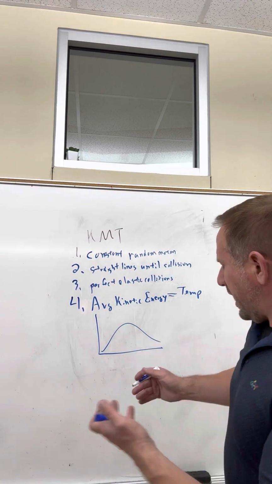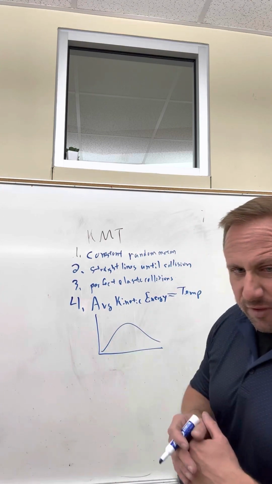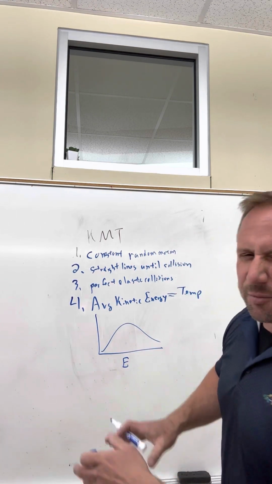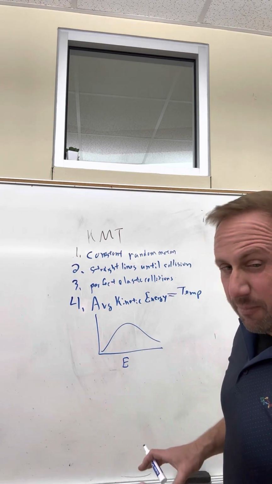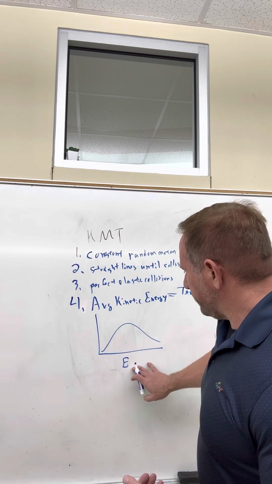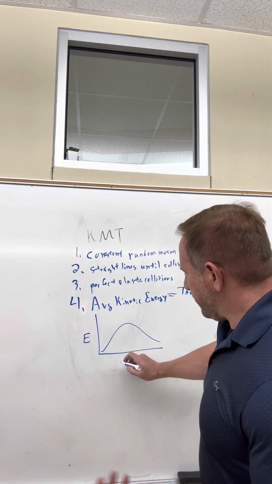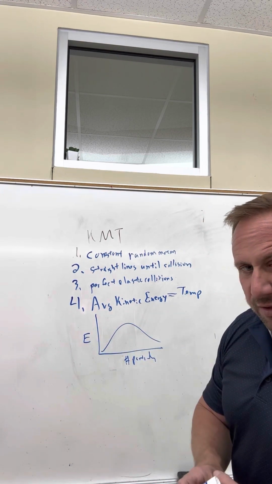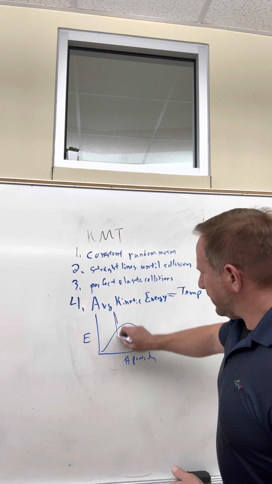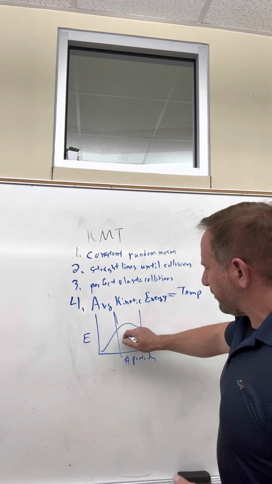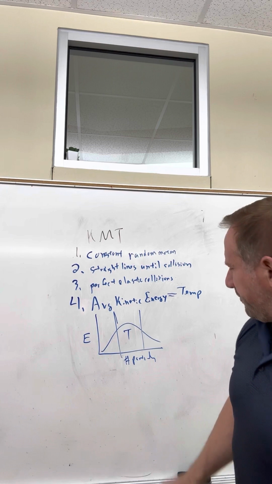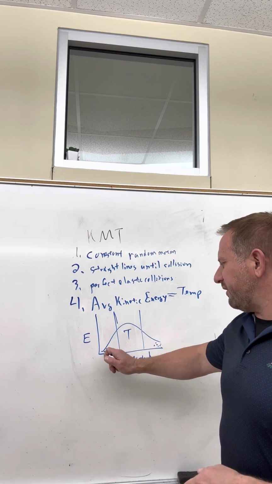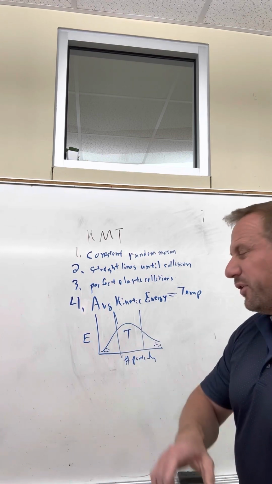So this is a sample of gas at a certain temperature. This is energy here, and these are just numbers of particles here. Well, we can see that the average is going to be somewhere around there. There's our temperature. But in any given sample, there might be some that are moving crazy fast, and there might be some moving very slowly. But this is an average.